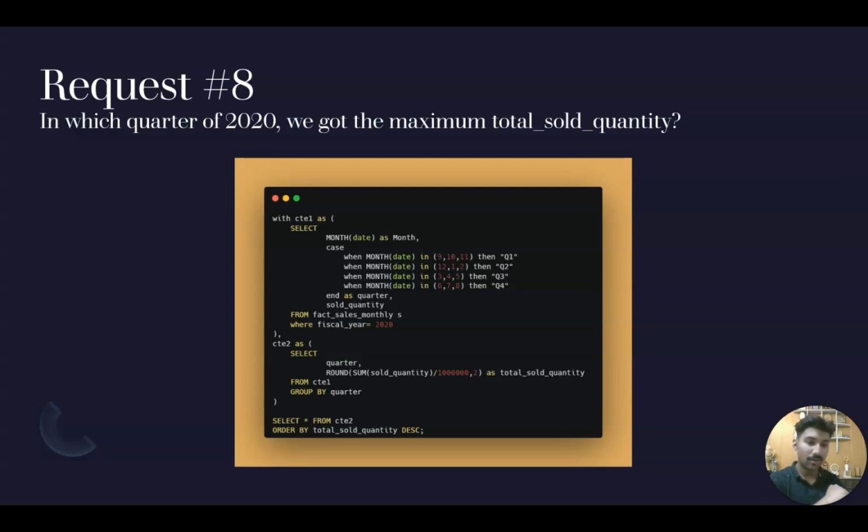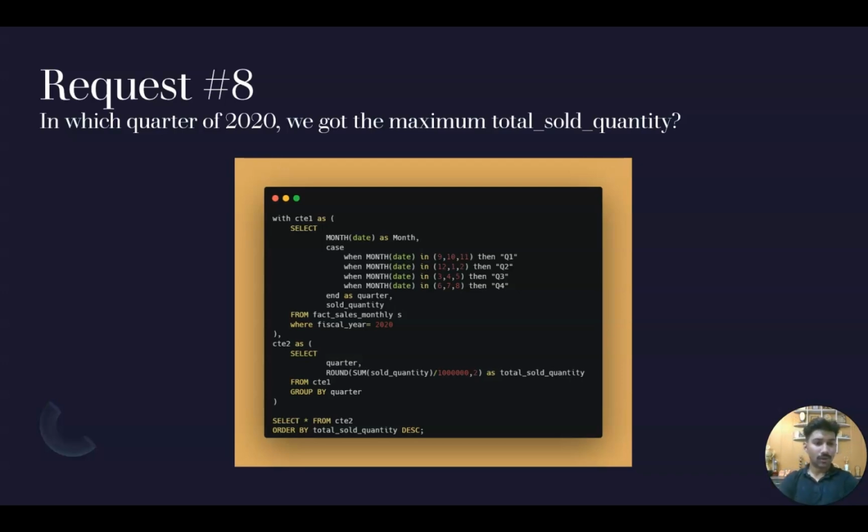a different amount of product. Then in November a different amount of product. Now we will sum all those different quantities, so we will get the total sold quantity. So the quantity of September, then the quantity of October, then November, and we'll sum all these quantities and get the total sold quantity. Now, in this request, we need to get the quarter in which we had the maximum total sold quantity.